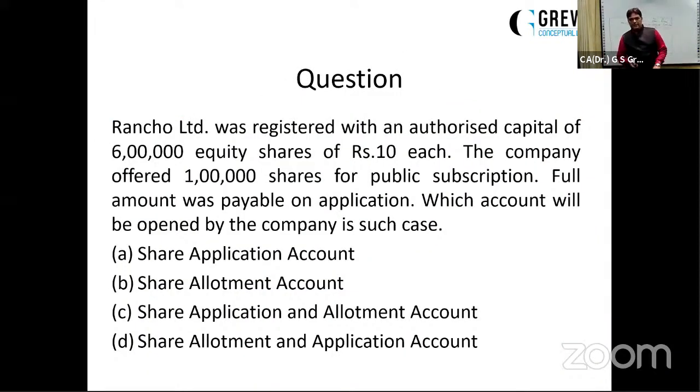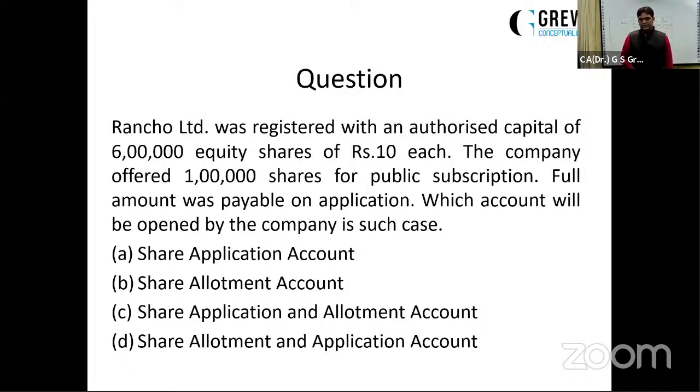Moving on further, there is one question for you. Just read this question. Reissue Limited registered with an authorized capital of rupees 6 lakh, divided into shares of rupees 10 each. The company offered 1 lakh shares for public subscription. Full amount was payable on application. Which account will be opened by the company in such case?